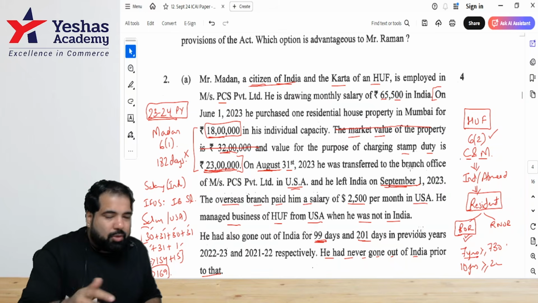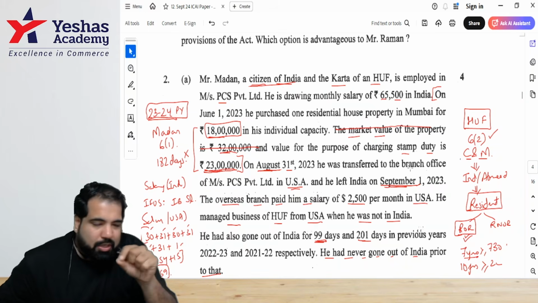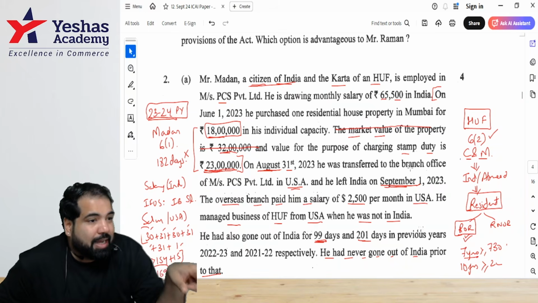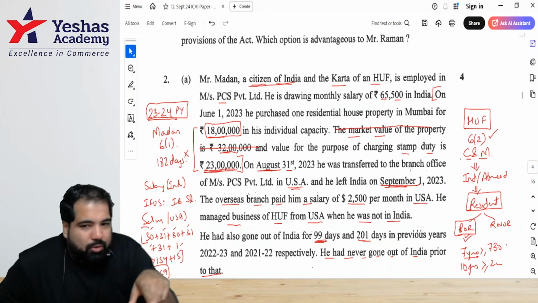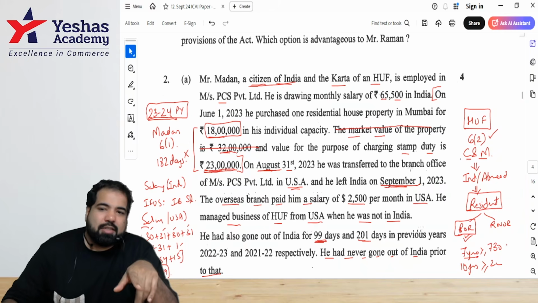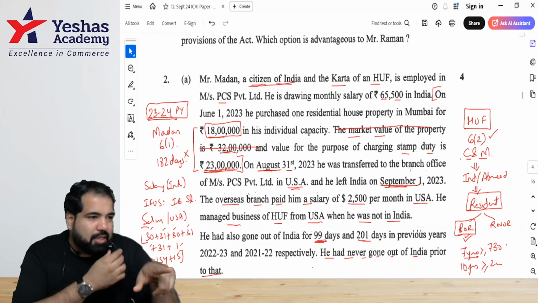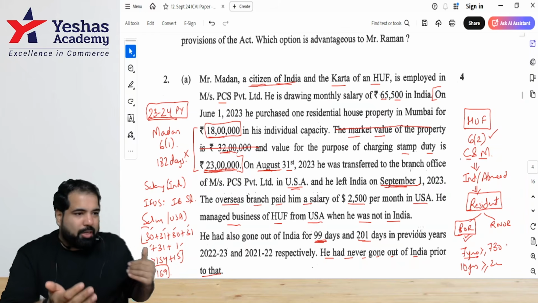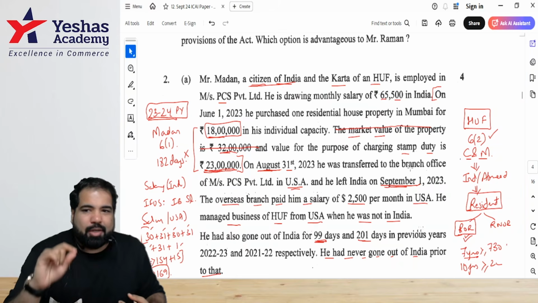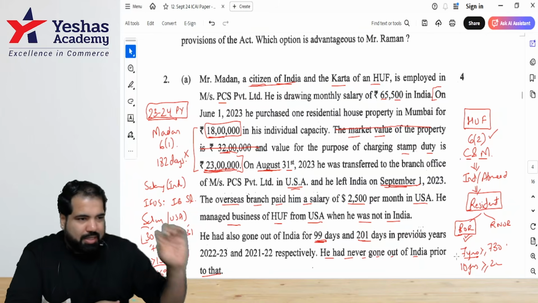If you have more time, then you can write: since he fulfills both the additional conditions as per section 6.6, that is, in the last 7 years, his stay in India is greater than or equal to 730 days, and in the last 10 years, he has been a resident in at least 2 years or more, guys. Yes. So you have to elaborate depending on how much time you have, and ultimately, the last line should be: thus, the HUF will be considered as a ROR for this year. Are we okay? That's the HUF.